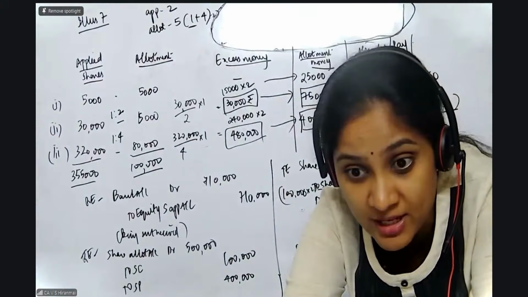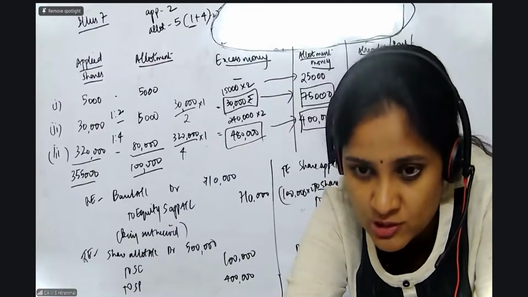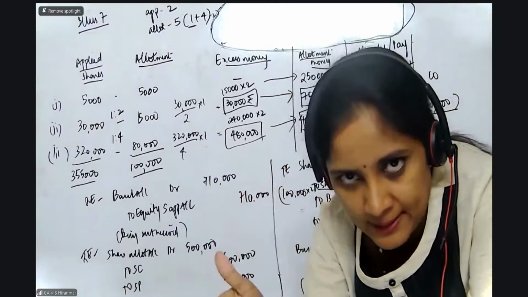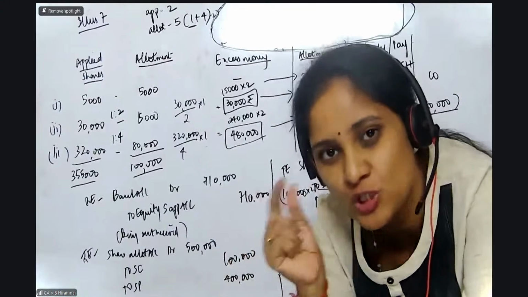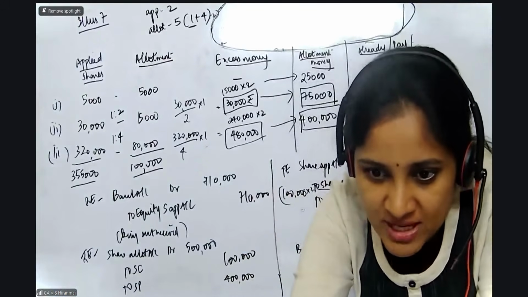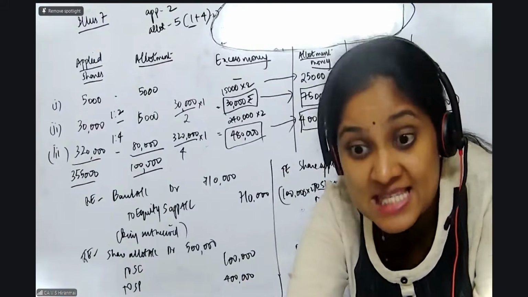If the called up value is less, I will take the called up value. So for the third one also, with the called up value you will debit the share capital. Shares forfeited, whatever amount is received, how much ever amount is received, that you will be doing. So the third one, the option is C.